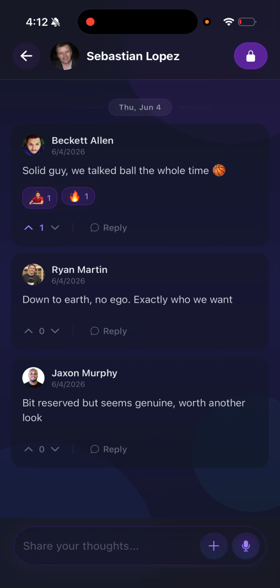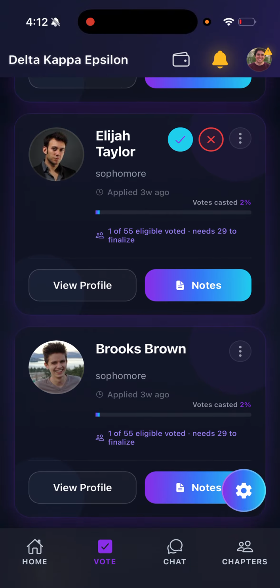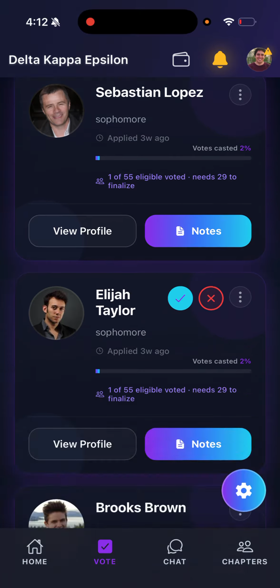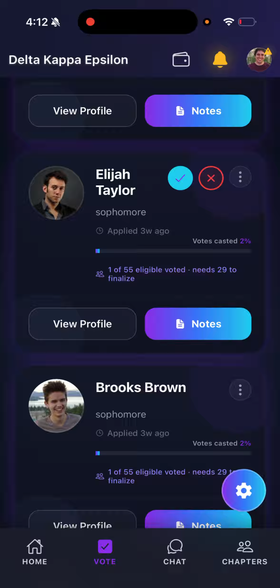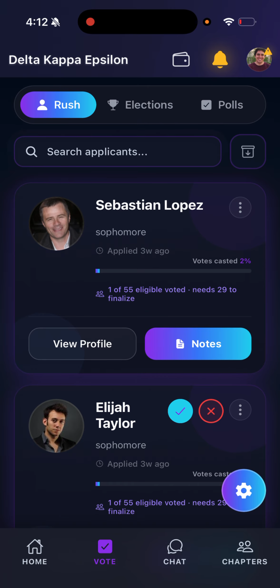The chat is fully end-to-end encrypted. So whatever you guys type, not only can anyone else not see it, but even us as developers cannot see it. So it's fully private, just like WhatsApp. And yeah, that's pretty much it for the rush. There's a lot of small details, but I'm not going to get into them.